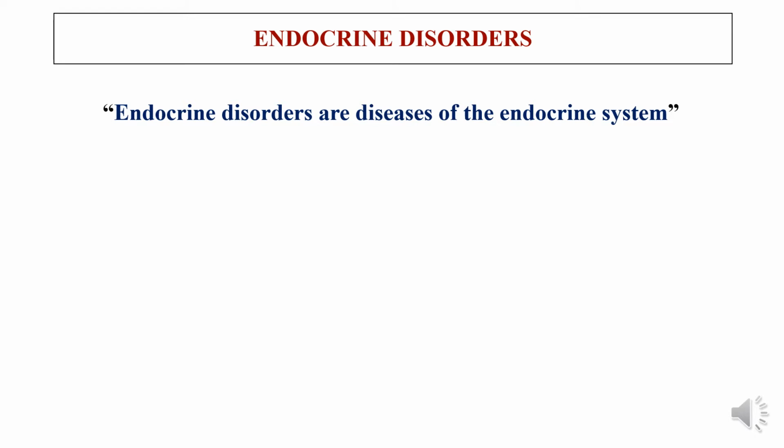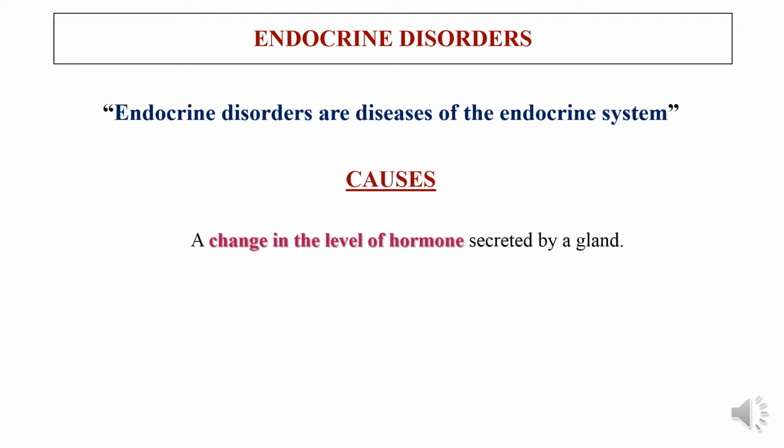All these give out certain secretions called hormones. And if they are working properly, there will be no problem in the body. Suppose there is a defect or malfunctioning of these endocrine organs or endocrine cells, then there will be a problem arising in the body, that is known as endocrine disorders.